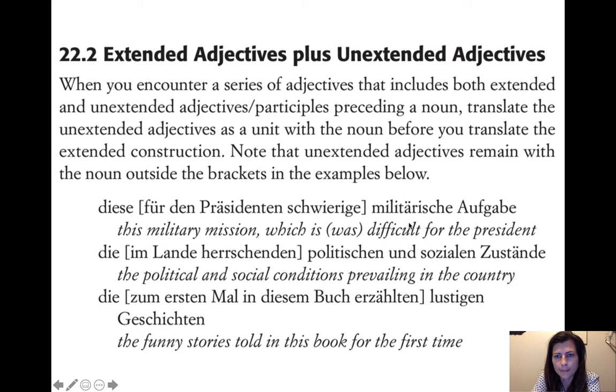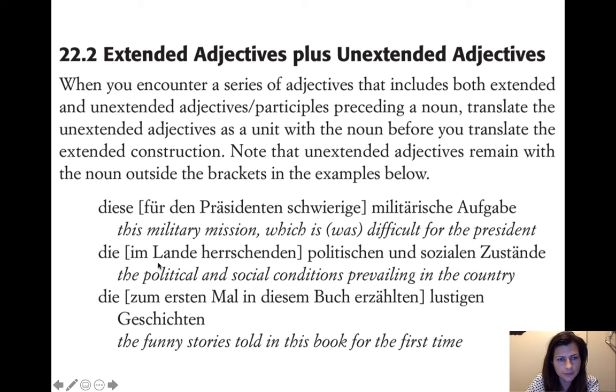So it's not that we're saying the military mission was difficult. We're emphasizing that it was difficult for the president, was difficult for him. So this all belongs together. So we say, this military mission, diese militärische Aufgabe. Then we'll pick up the extended adjective construction, which is or was difficult for the president. You would know is or was based on what's going on in the rest of the sentence. This is just a part of a sentence.